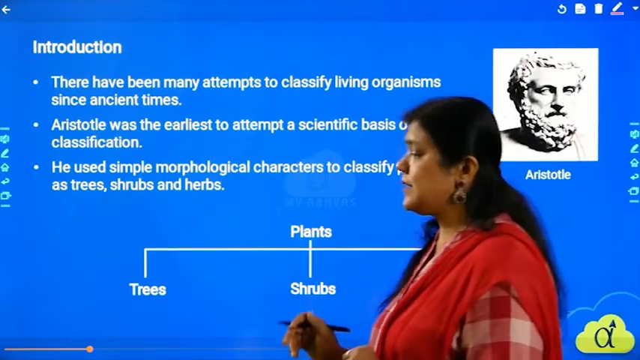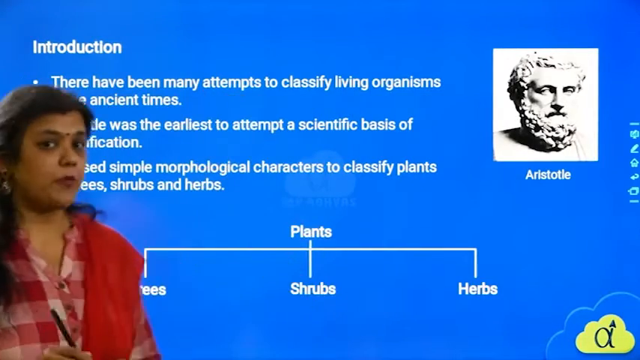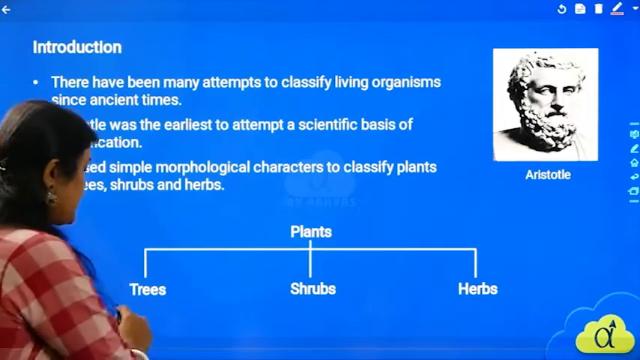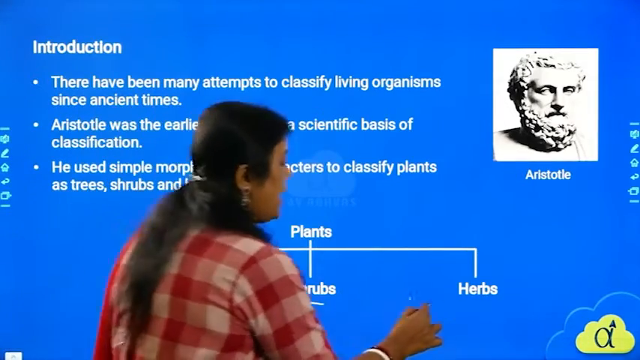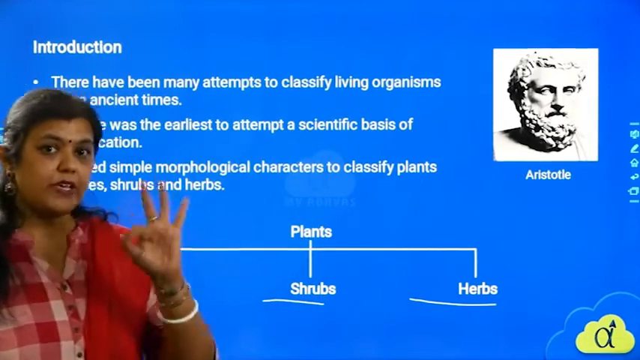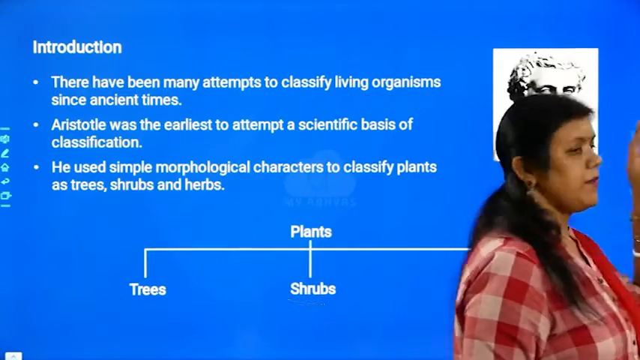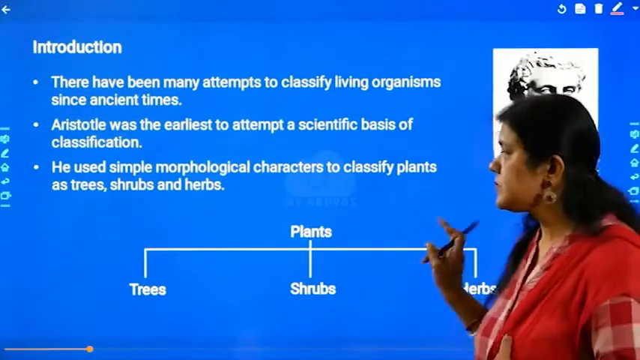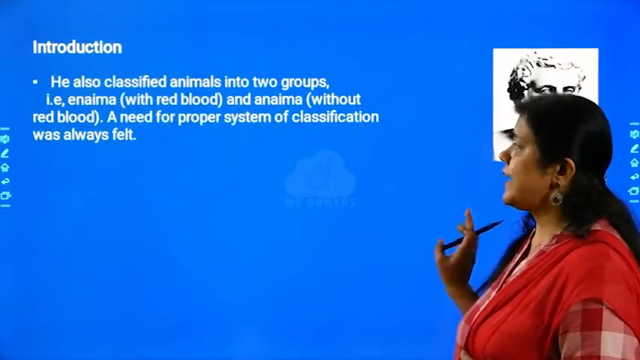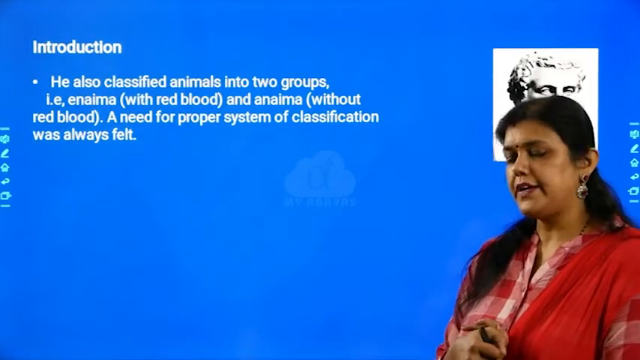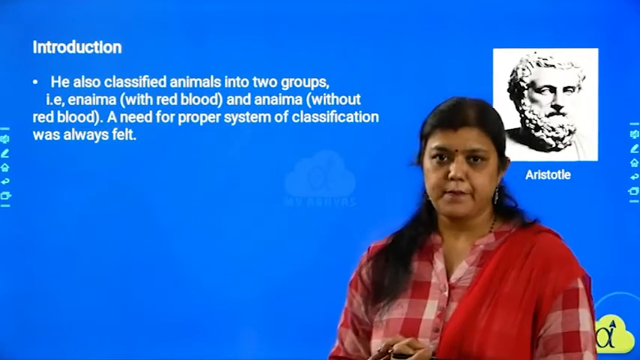So what are the three classifications when we talk about plants? Plants are classified into three categories, that is trees, shrubs and herbs. Okay, so these are the three categories of plants, and this classification was first done by Aristotle. Next came the scientist Aristotle itself. Next type of classification, what he did for the animals.